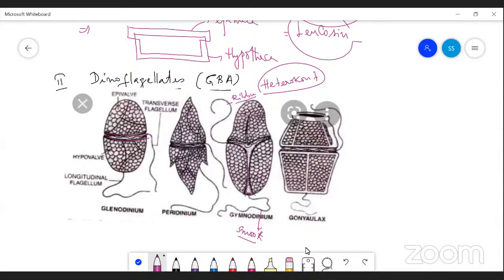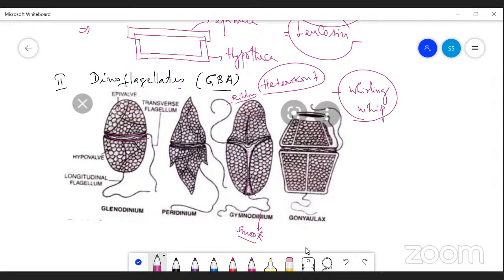Both flagella arise at right angles to each other, making a peculiar spinning, rotating movement. This is called whirling whip.